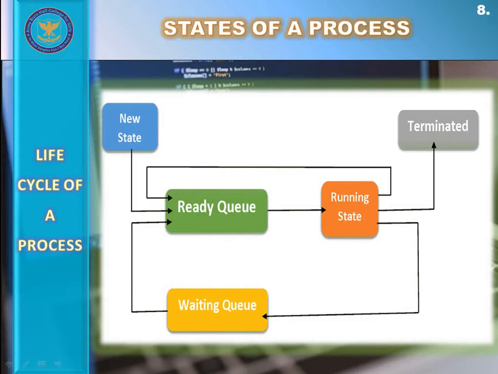If that execution gets interrupted by some input-output operation, then the operating system sends that process to the waiting state or blocked state in order to provide input-output devices.